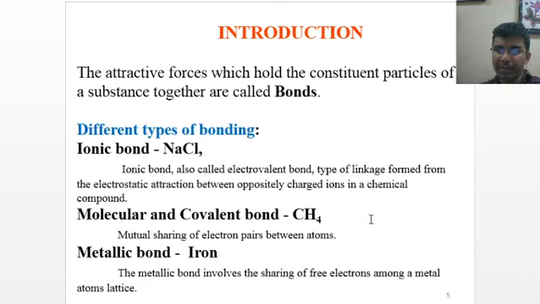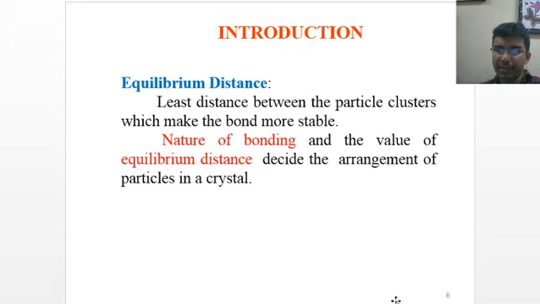The next type is the molecular and covalent bond, for example CH4, methane, with mutual sharing of electron pairs between the atoms. Metallic bond, for example iron, involves the sharing of free electrons among the metal atoms in the lattice. Equilibrium distance is the least distance between the particle clusters which makes the bond more stable. The nature of bonding and the value of the equilibrium distance decide the arrangement of particles in a crystal.